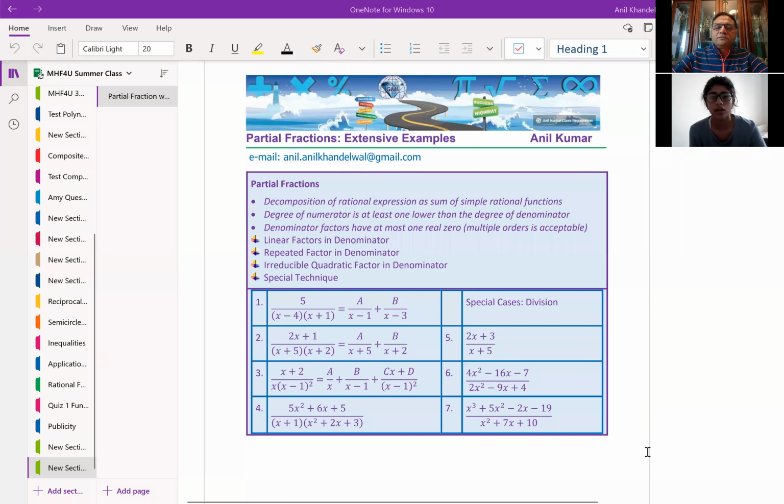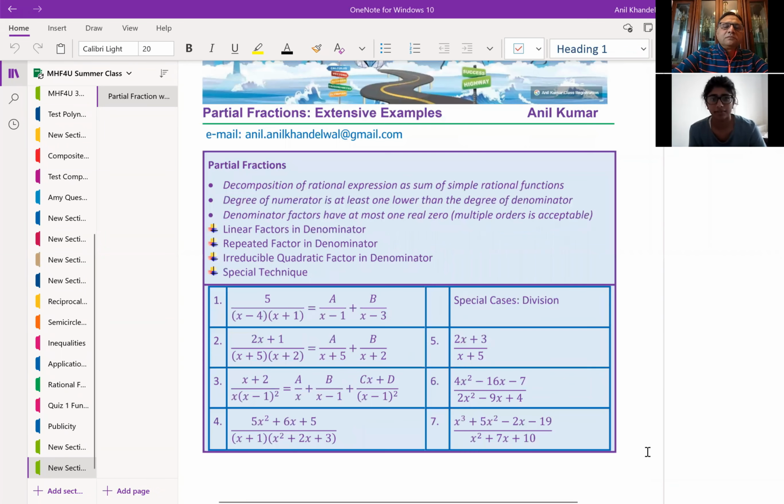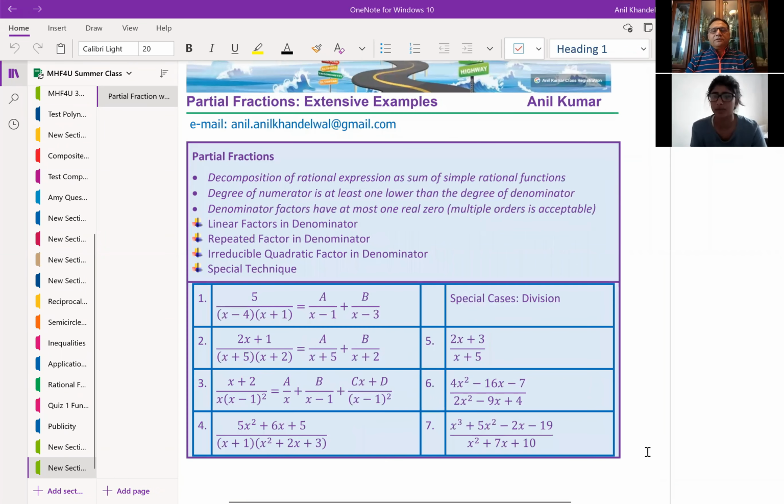Let me share the screen with you. Can you see my screen? Oh, yeah. It says extensive examples. Correct. What I did was that I do have a playlist on partial fractions. You could always get into that playlist, which will give you many examples, all different types of questions to be solved. I'll share that playlist with you at the end of this class today.